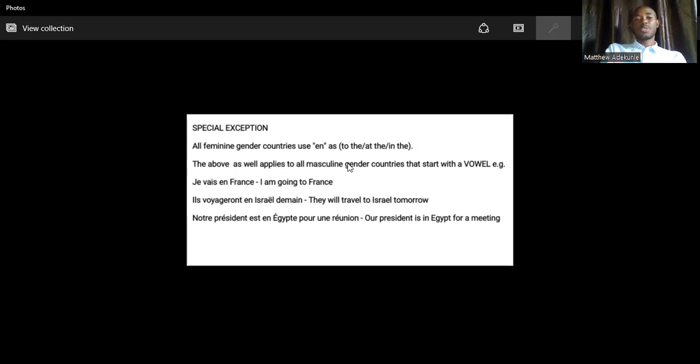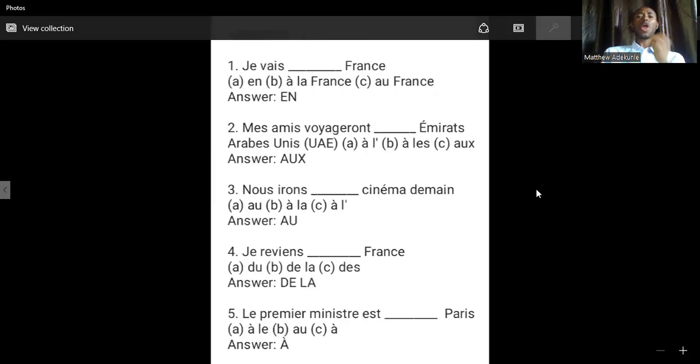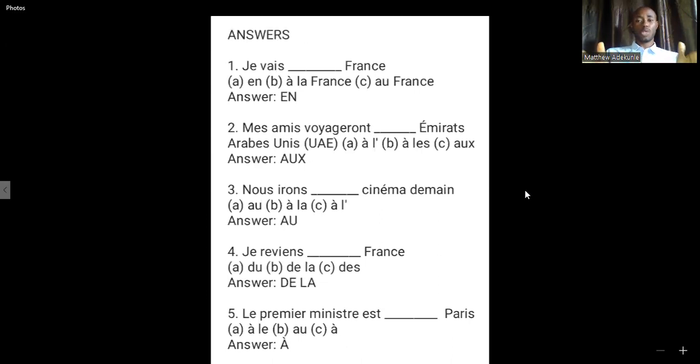So note the exception again: all feminine gender countries use en, as well as masculine gender countries that start with a vowel sound, only those that start with a vowel sound. Those are the ones you need to pay attention to. Now, we go back to the questions that were shared on the screen before. The first one: we gave the answer en, je vais en France. You cannot say je vais à la France, so the answer is en.